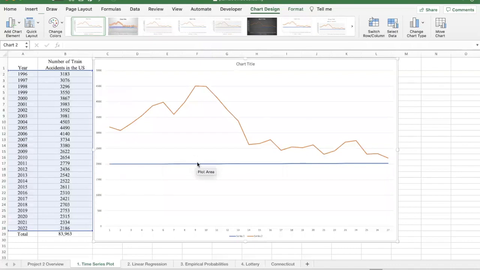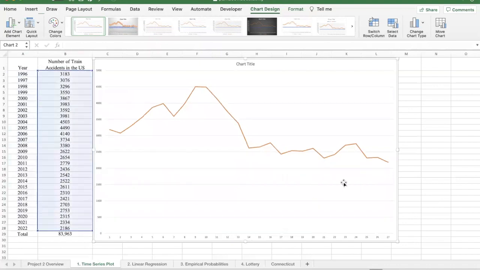This here is a constant at 2000. Not sure what this is, but we're just going to delete it out. And maybe we'll delete that one out as well. So this is the trend that we want to add a little bit more detail to. So I'm going to make sure that the number down here on the horizontal axis is year. And then we're going to plot these here are the frequencies, which means the number of accidents over the years from this first year, 1996, all the way to the 27th year, which is 2022.